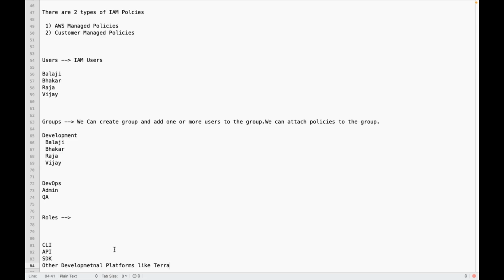Terraform or Pulumi, kind of infrastructure as code tools.